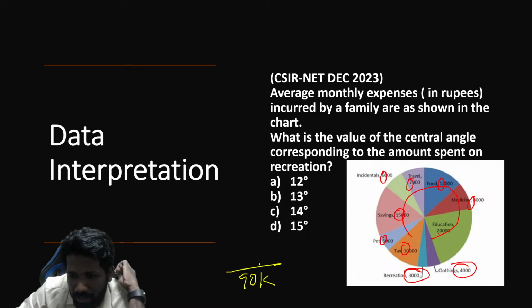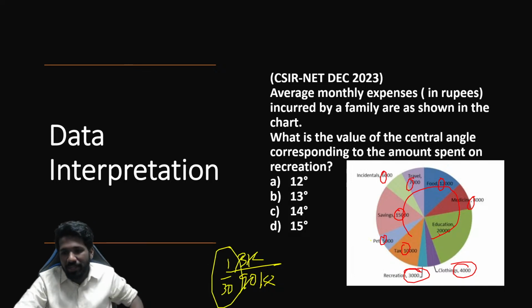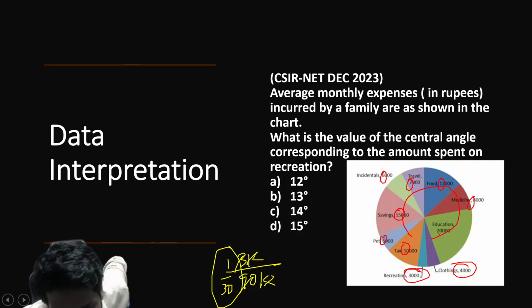90k is the total. उसमें recreation का share 3k है. K and K cancel, 3 and 90 cancel. So 1 by 30. मतलब ये recreation का angle भी 1 by 30th होगा. That is the idea. This is the most logical way. No need to use sector formula or pie chart formula.